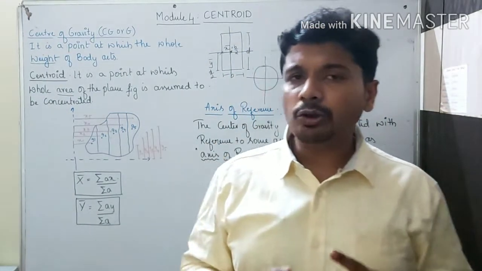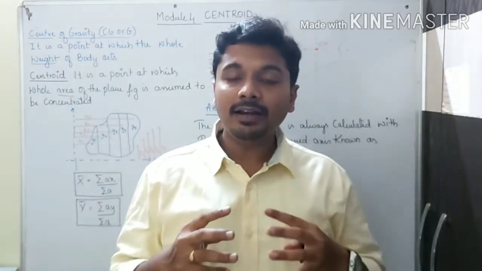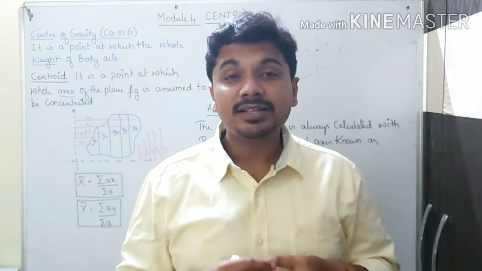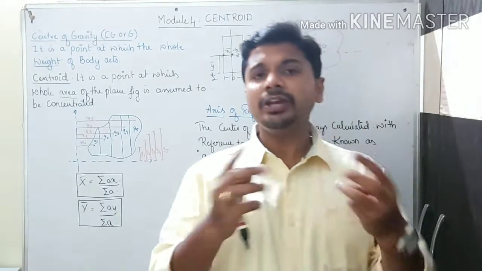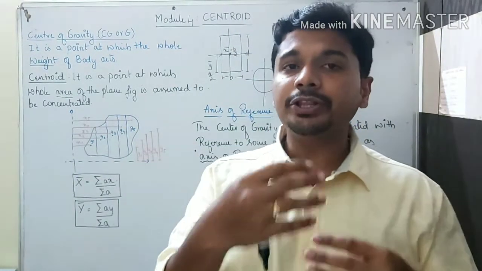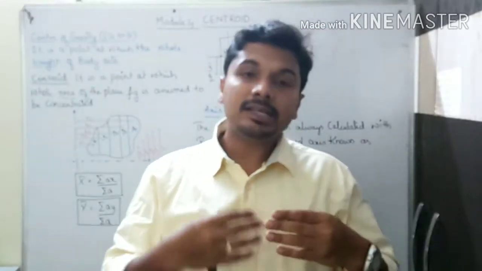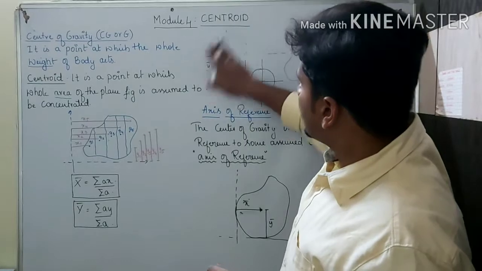So we need to break that area into known definite shapes. Then we need to find out the CGs of those particular ones. Many of them do not understand this explanation, so when we go for the numericals, you will understand easily how it will be done. For example, I shall show you how it is done.